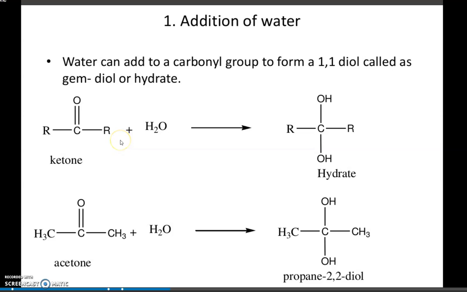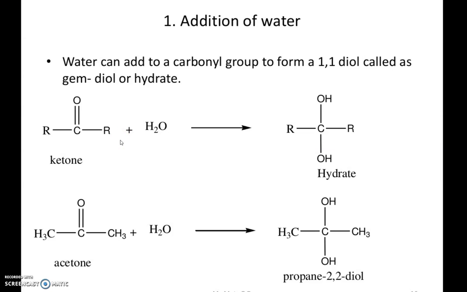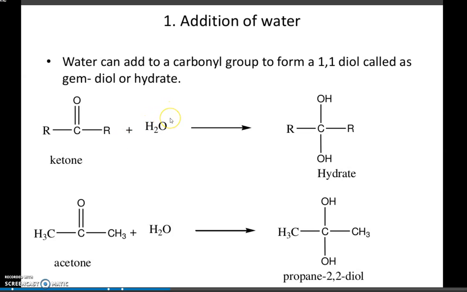If you are adding water to a ketone, we know water contains H plus and OH minus. This OH minus of water will attack the ketone carbon, and the double bond shifts, so O becomes O minus and the carbon has OH.